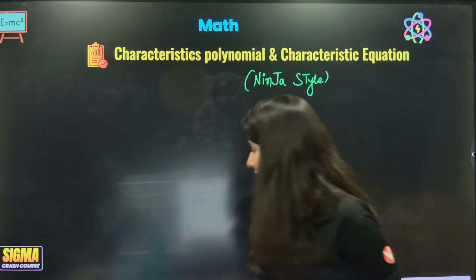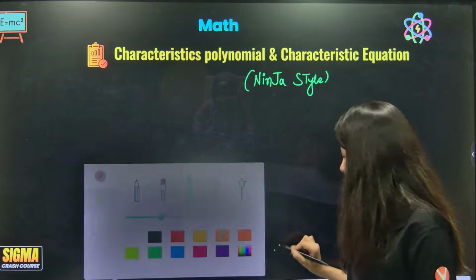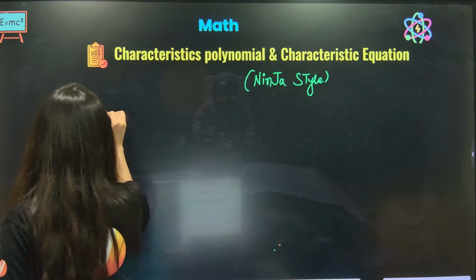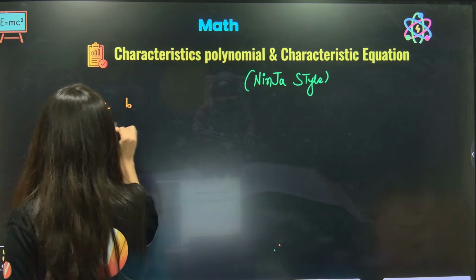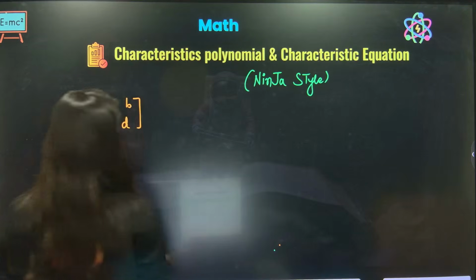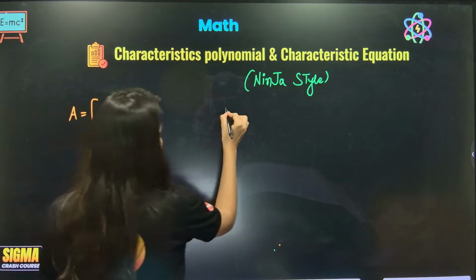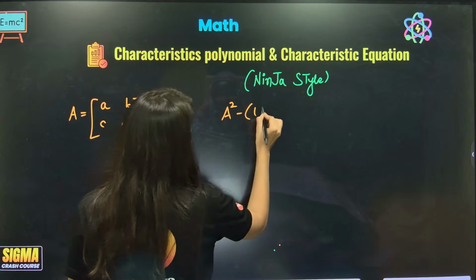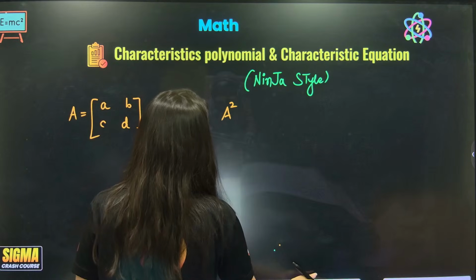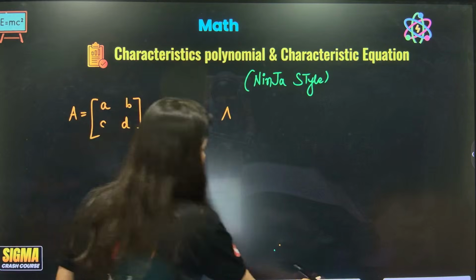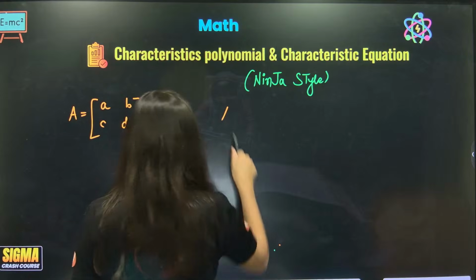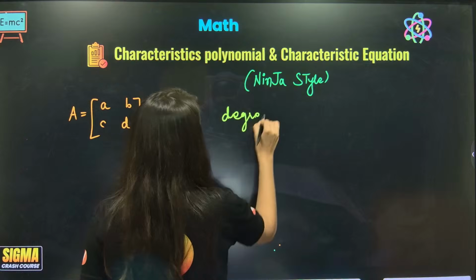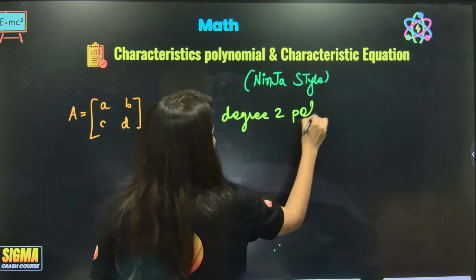Okay. So basically every 2 cross 2 matrix is associated with a degree 2 polynomial equation, right? Degree 2 polynomial equation.